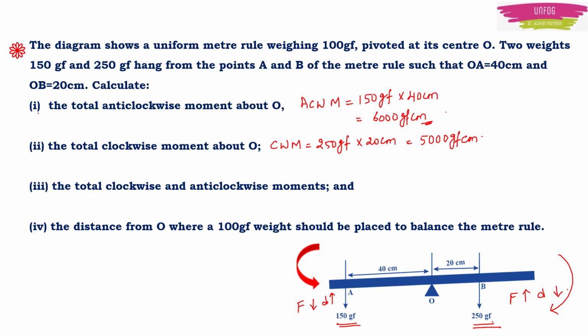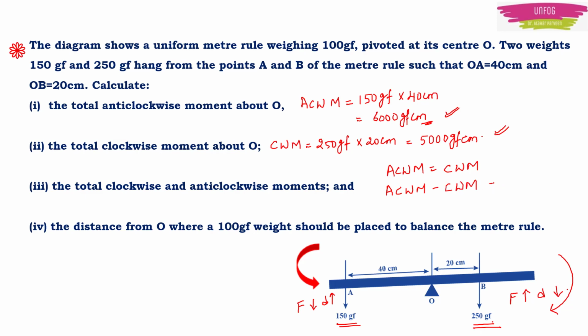Now the first one is the anti-clockwise moment. The second one is the clockwise moment. According to the principle of moments, both should be equal in equilibrium. But we are told to find the total clockwise and anti-clockwise moments. So what you are going to do, you need to subtract the clockwise moment from the anti-clockwise moment.